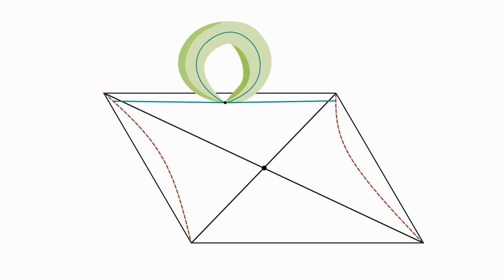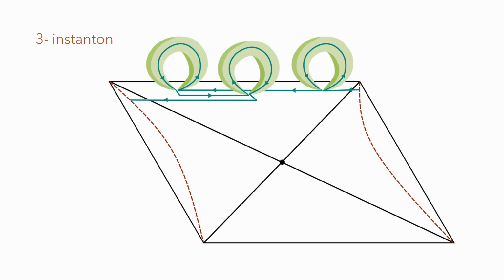However, when we include certain configurations called constrained instantons, we get a different behavior. The constrained instanton configurations are built out of tunneling solutions. Here we have displayed a one instanton configuration where a single tunneling trajectory is attached to a classical scattering geodesic. We can think of the tunneling part of the configuration as a baby universe emission. We can also have multi-instanton configurations where multiple tunneling trajectories are attached to classical scattering geodesics.